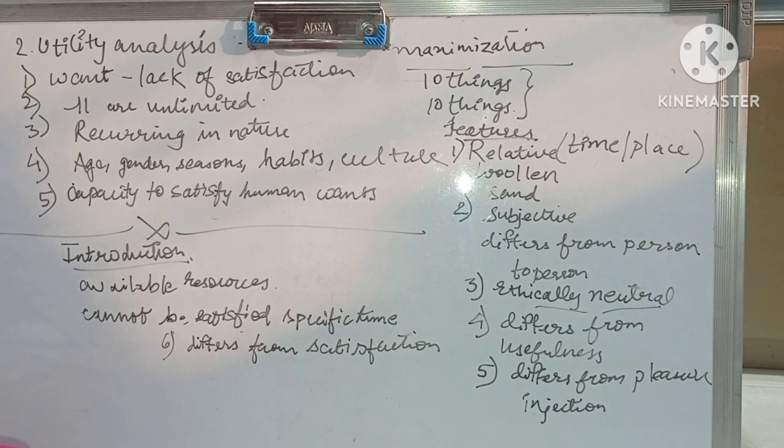What is utility? It is the cause. That is why you are consuming it. It has the utility, that's why you are consuming that commodity. And what is the end result of consumption? Satisfaction. You get satisfied when you use that thing. They are interrelated but different concepts.